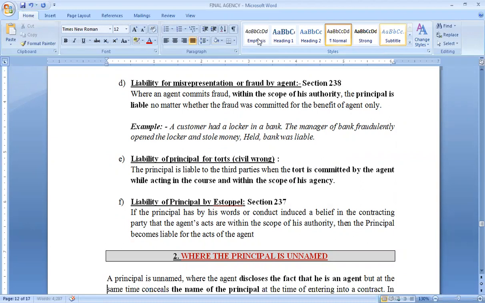Remember the case we did about the Tehsildar appointed by a landlord, where the Tehsildar gave the land on rent. In that case, the landlord cannot withdraw his liability later by saying that he never appointed that person to do this job. By his words or conduct he made the third party believe that the agent had authority, so whatever was done by the agent, the principal will be bound by the same.